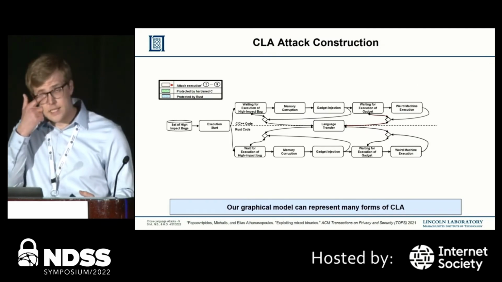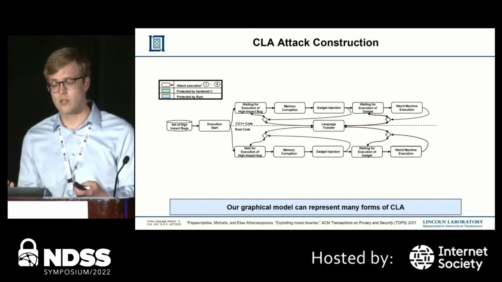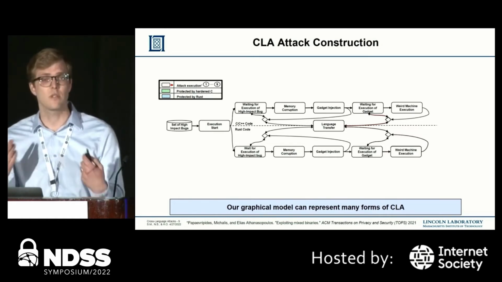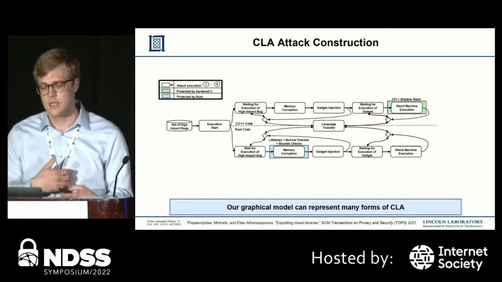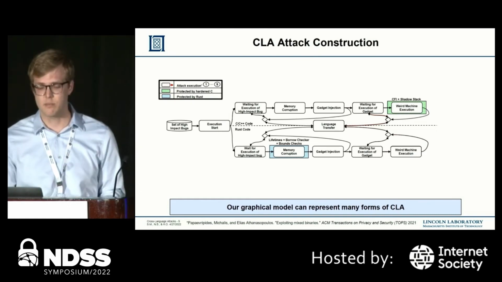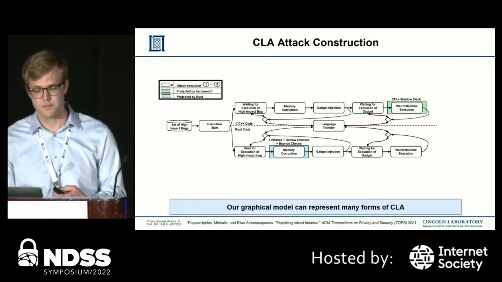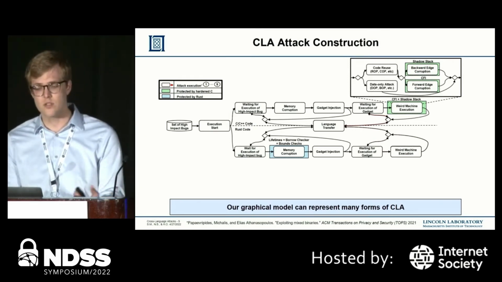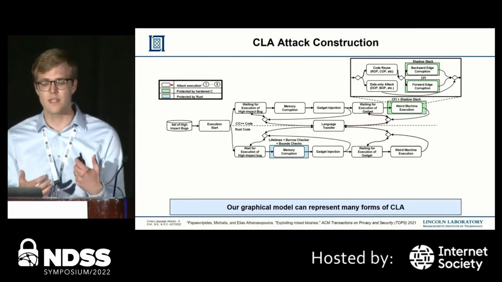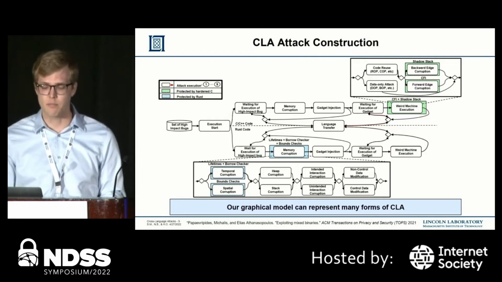Next, we extend our threat model into a descriptive graphical model that can represent many forms of cross-language attack. As you can see, this model contains some of the basic blocks from the previous page, just with additional details. For example, with our model, you can overlay particular defenses, like CFI or shadow stacks for C and C++, or lifetimes, the borrow checker, dynamic bounds checks, things like that for Rust. Additionally, our model is hierarchical in that you can take one of these nodes and zoom into it so you can concretely describe some of the defense details in either of the languages. You can look at where lifetimes are or the dynamic bounds, etc.